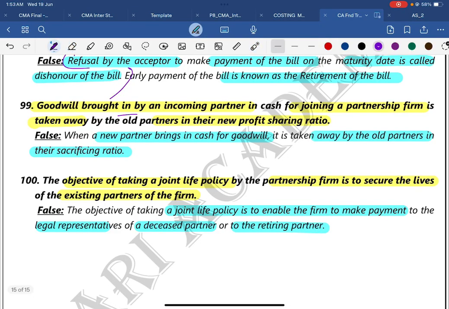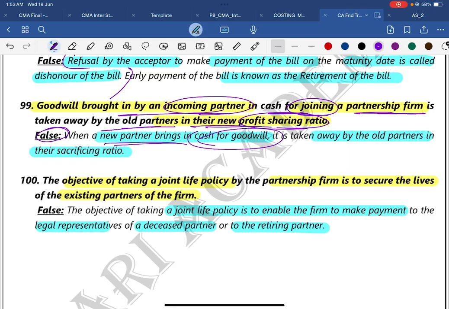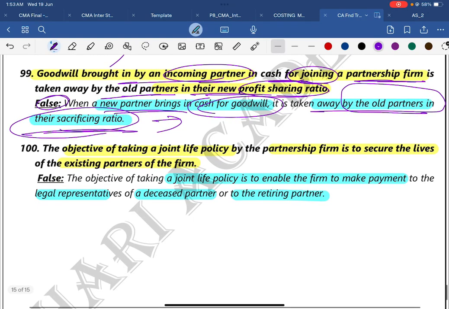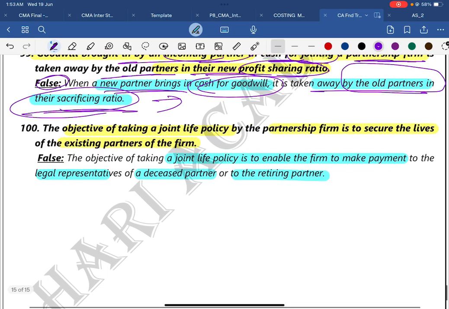99: Goodwill brought in by any incoming partner in cash for joining a partnership firm is taken away by the old partners in the new profit sharing ratio. The answer is false. When the new partner brings cash for goodwill, it will be taken by the old partners in their sacrificing ratio, not profit sharing ratio. At the time of retirement or death it will be the gaining ratio.